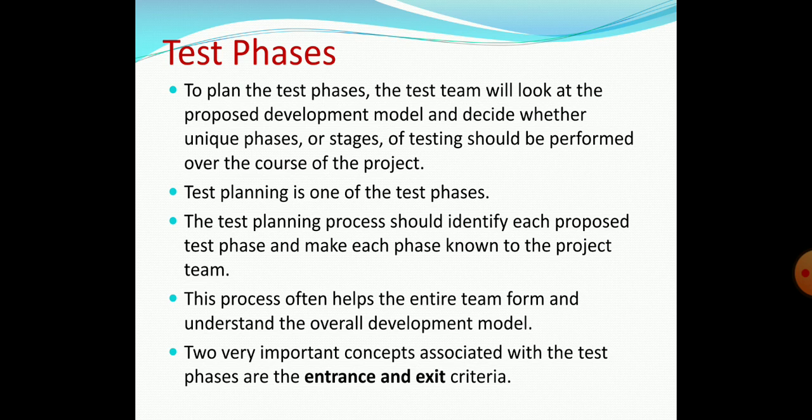Then test phases. To plan the test phases, the test team will look at the proposed development model and decide whether unique phases or stages of testing should be performed over the course of the project. In a code and fix model, there is probably only one test phase: test until someone says stop. In the waterfall and spiral models, there can be several test phases, from examining the product specification to acceptance testing.